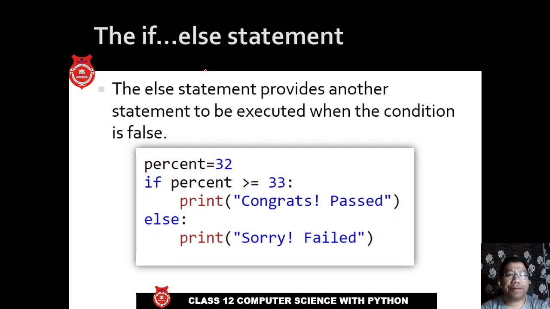Another thing is the if else statement. In the if statement, if the condition is false, there is no code to be executed. That can be solved using the if else statement. For example, percent equal to 32. If percent greater than or equal to 33, since 32 is not greater than or equal to 33, the else part will come. The else part will be executed. It will output "sorry you fail". But if this percentage is 99 or something like that, it will check is 99 greater than or equal to 33. It will say "congrats, pass".